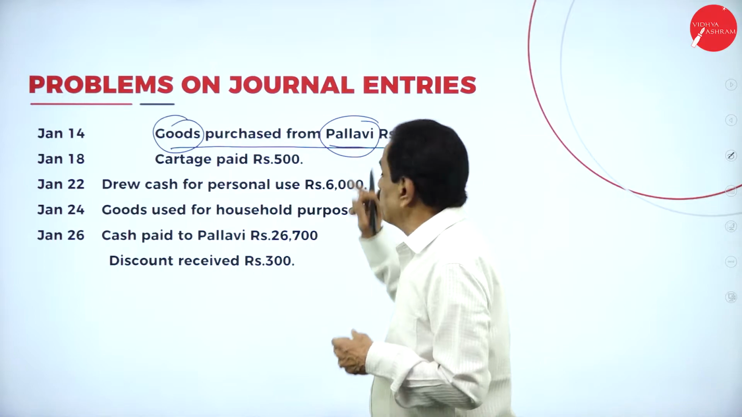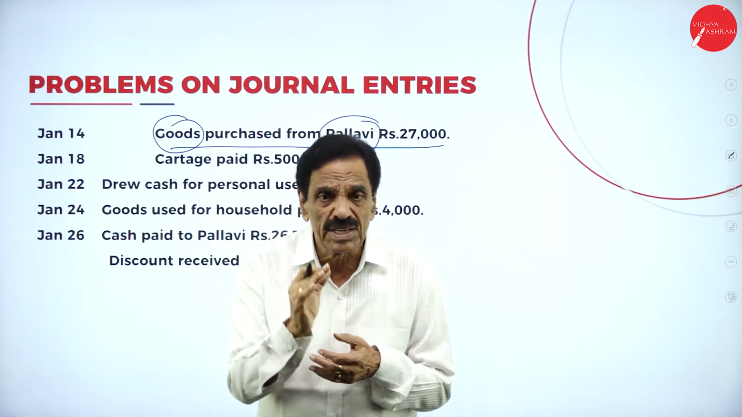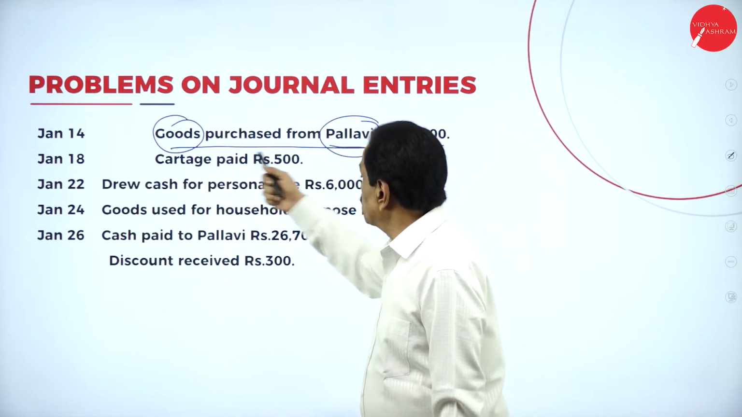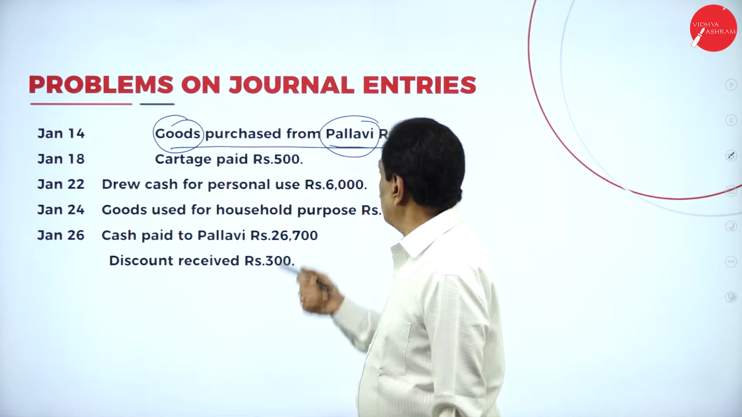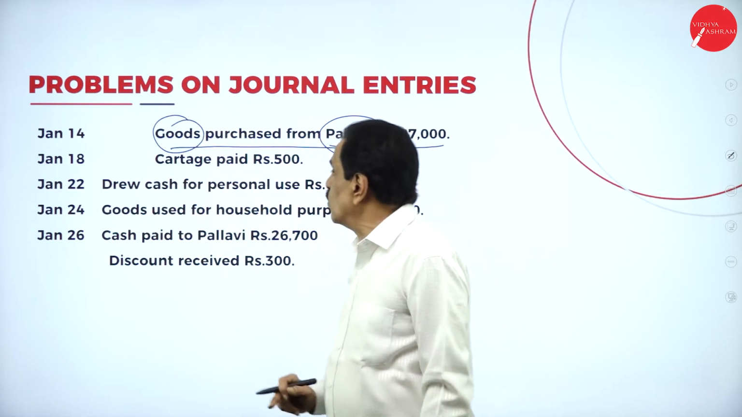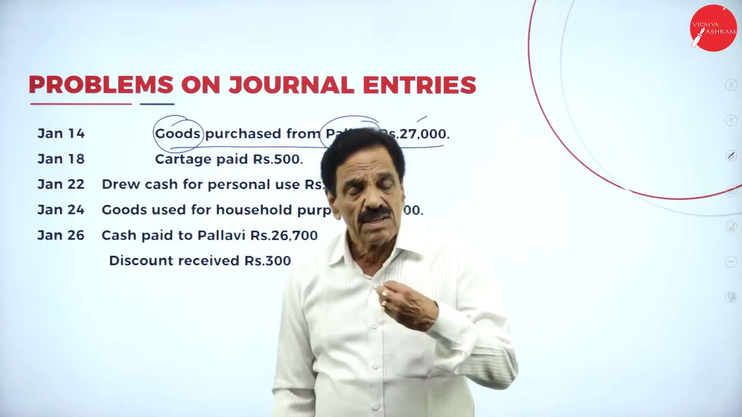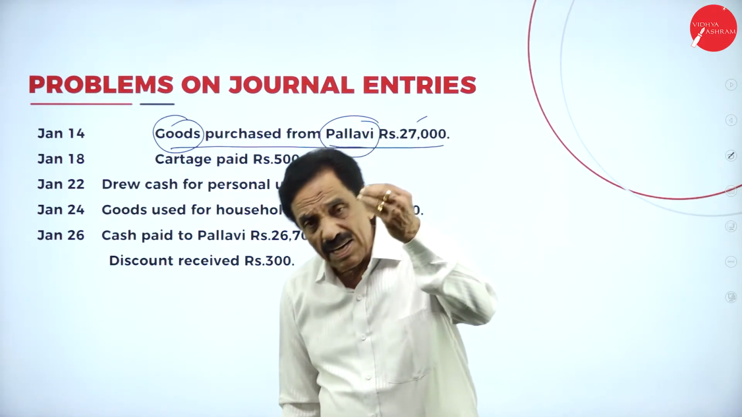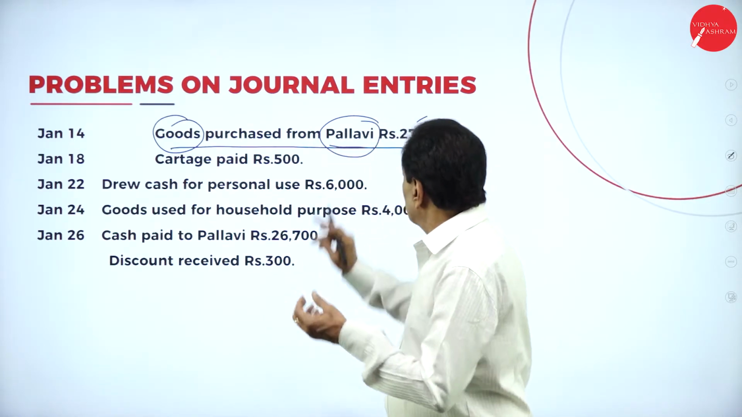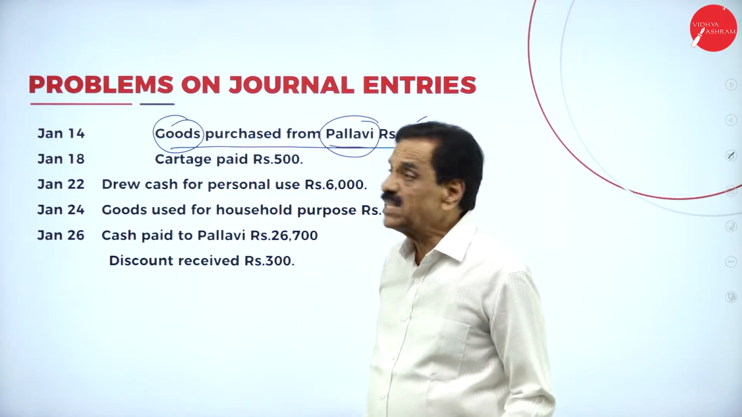From whom is it coming in? Pallavi. Pallavi comes under personal account. What does the personal account say? Debit the receiver, credit the giver. Goods purchased from Pallavi, she is the giver, so her account should be credited. In some places, for goods we write purchases. The worth of the goods coming in is 27,000. That means we become the debtor and she becomes the creditor to the worth of rupees 27,000. What's the entry? Purchases account debtor to Pallavi account 27,000.